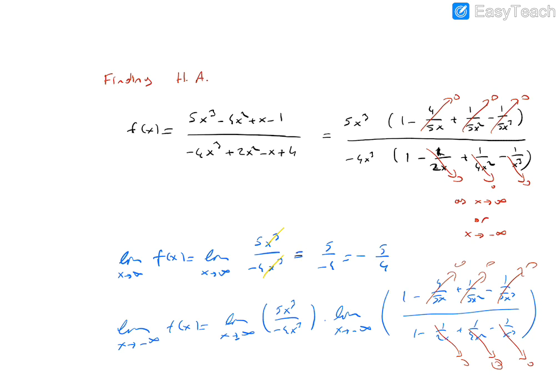So as a result, this limit equals minus 5 over minus 4, so minus 5 over 4 again. So these two limits imply y equals minus 5 over 4 is a horizontal asymptote for the function.